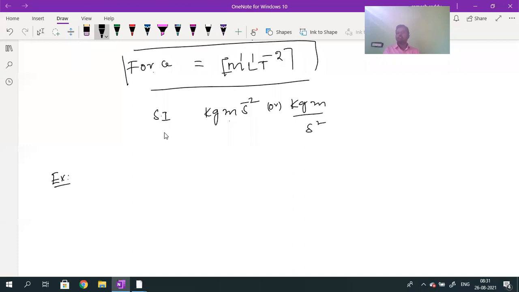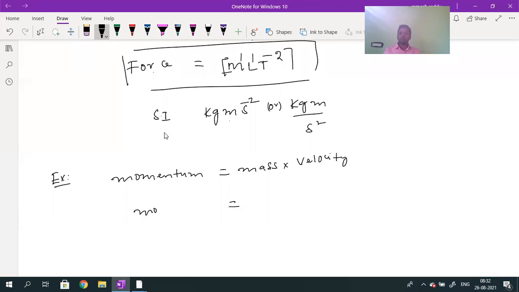One more example, I want to write momentum. What is momentum? Momentum is the product of mass and velocity. You studied Newton's laws of motion already in your 9th class. So mass will be represented with M. Can I write it dimensionally?